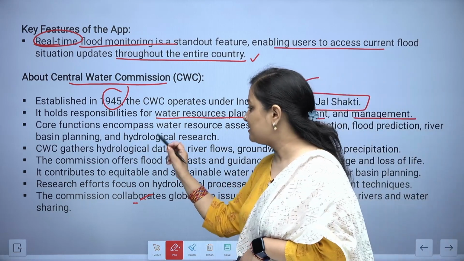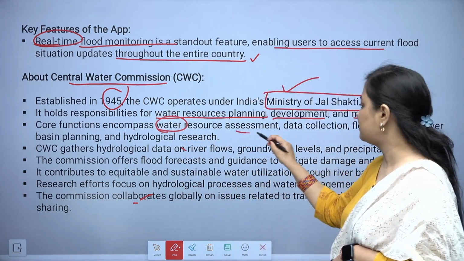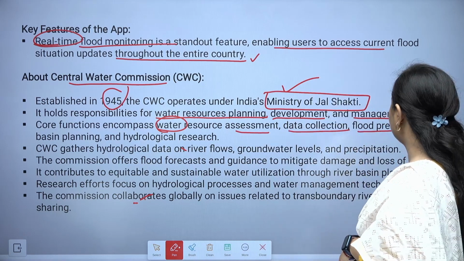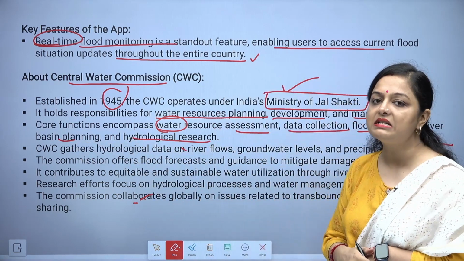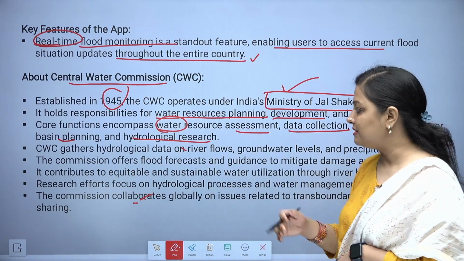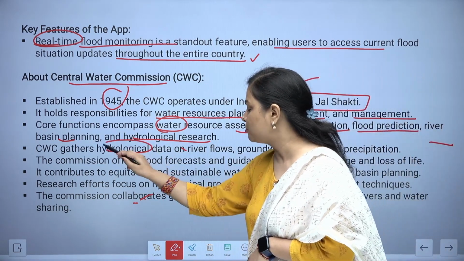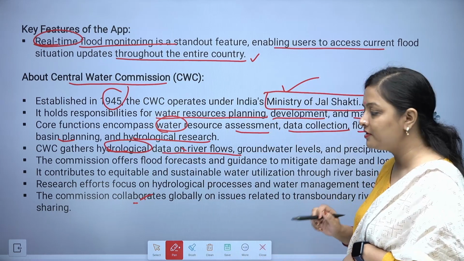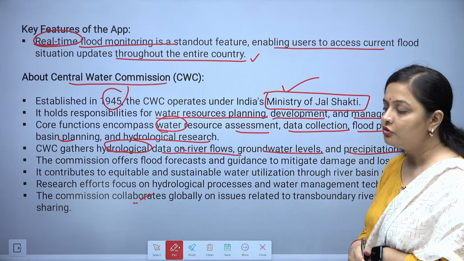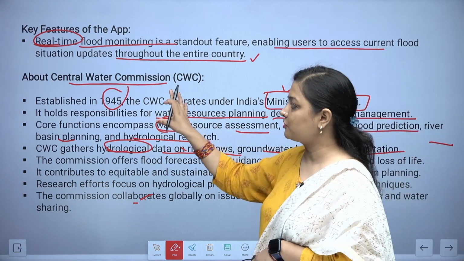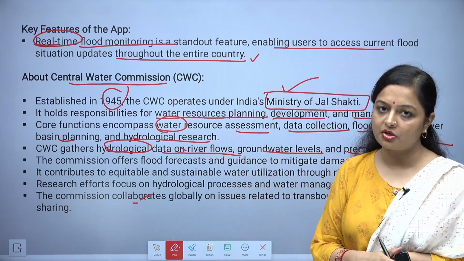The core functions encompass water resource assessment, data collection, flood prediction, river basin planning and hydrological research. Apart from that, CWC gathers hydrological data on river flows, groundwater levels and precipitation also. So all this kind of information is provided by the Central Water Commission only.